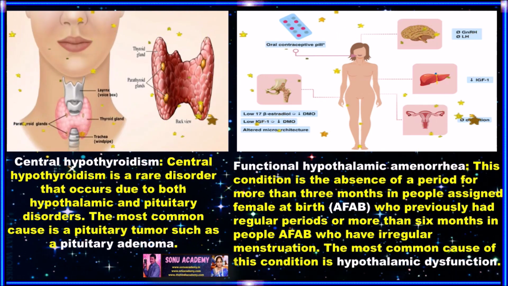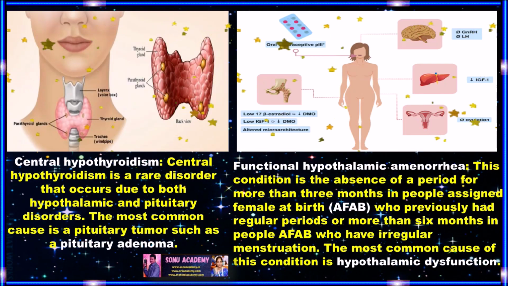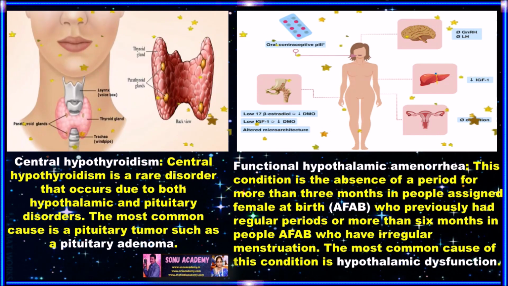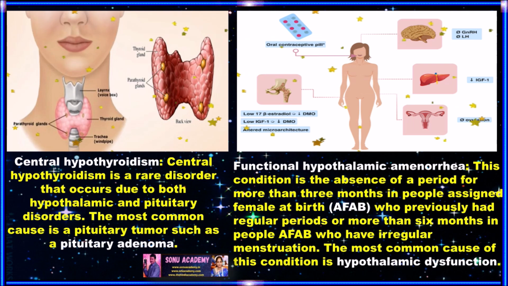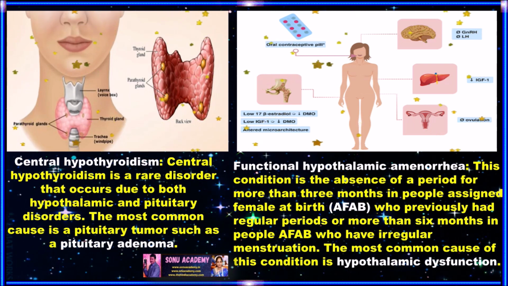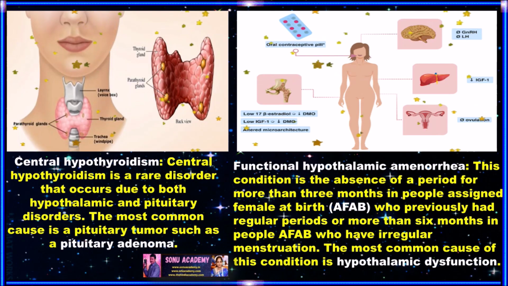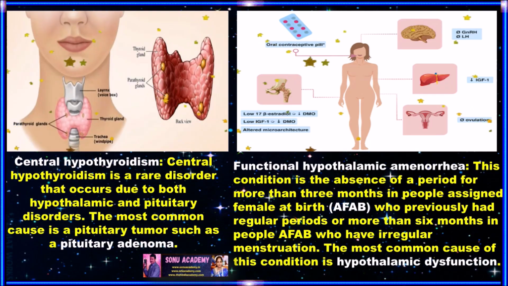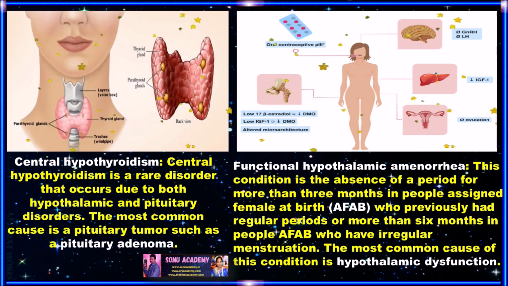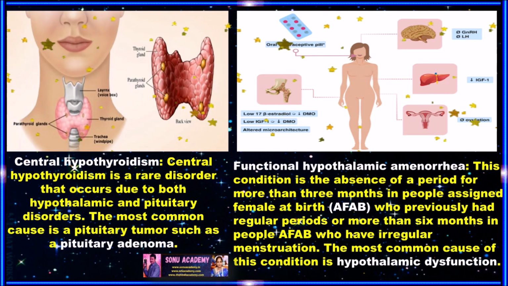Next one is functional hypothalamic amenorrhea. This condition is the absence of periods for more than 3 months in people assigned female at birth who previously had regular periods, or more than 6 months in people AFAB who have irregular menstruation. The most common cause of this condition is hypothalamic dysfunction.